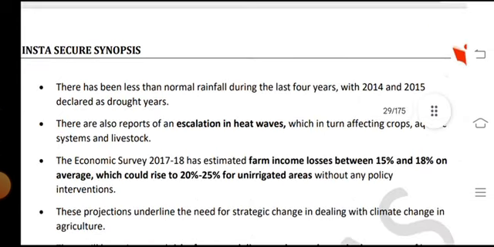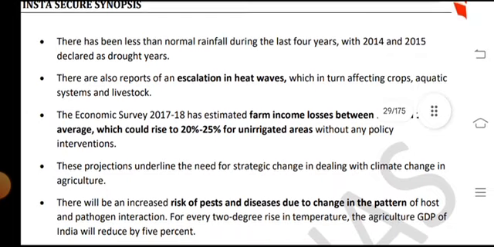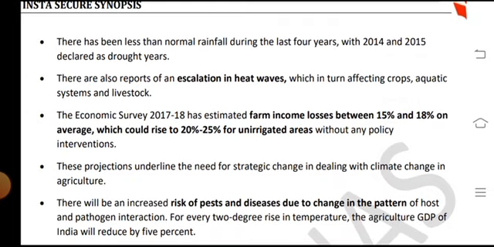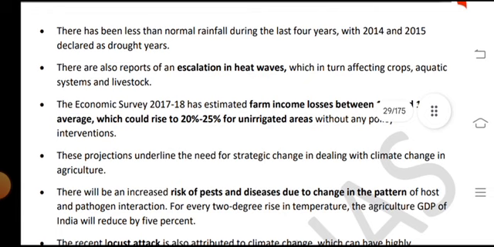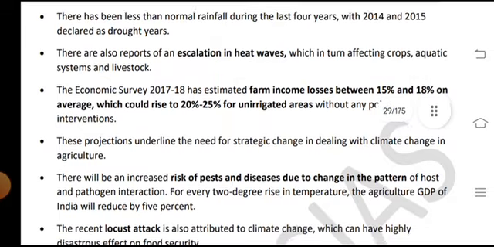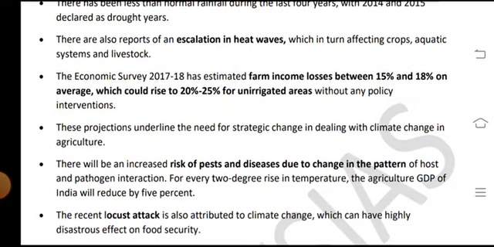There has been less than the normal rainfall during the last 4 years, with 2014 and 15 declared as drought years. There are also reports of escalations in the heat waves, which affect crops, aquatic systems and livestock.